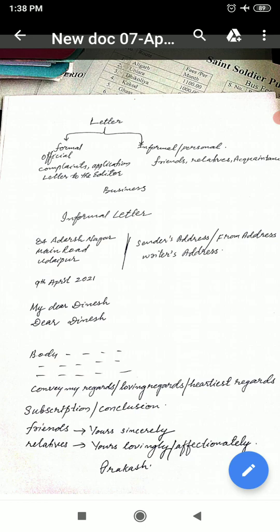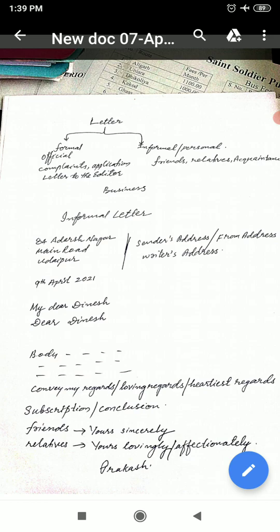So the date must be like this. Name of the month will be complete, not a short form. And after that we have to write the year, complete, not 20, not 21, but 2021 in full. Okay. First we wrote the sender's address, then leave one line, and next write the date like this.